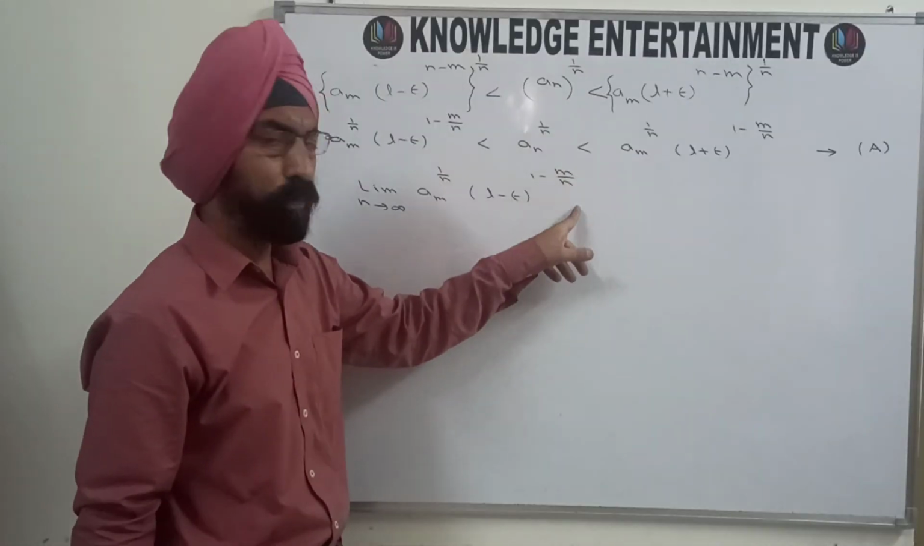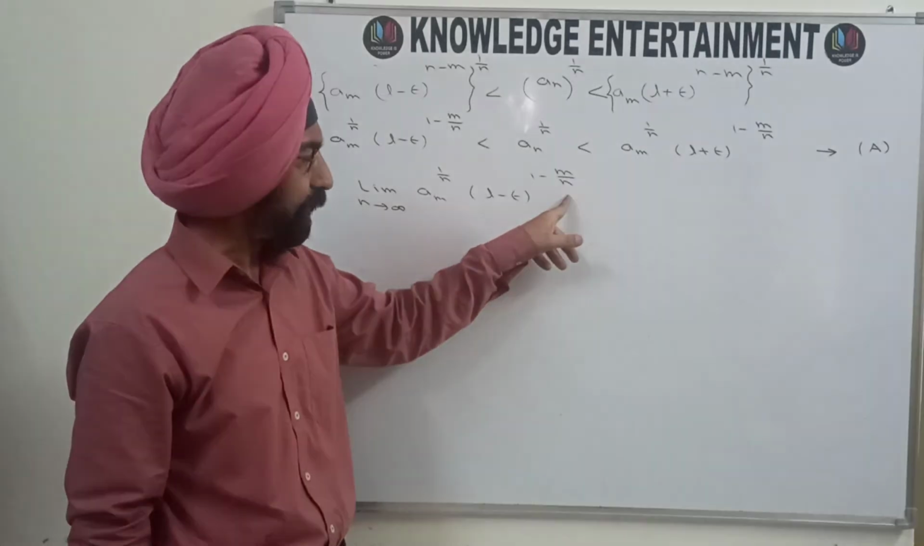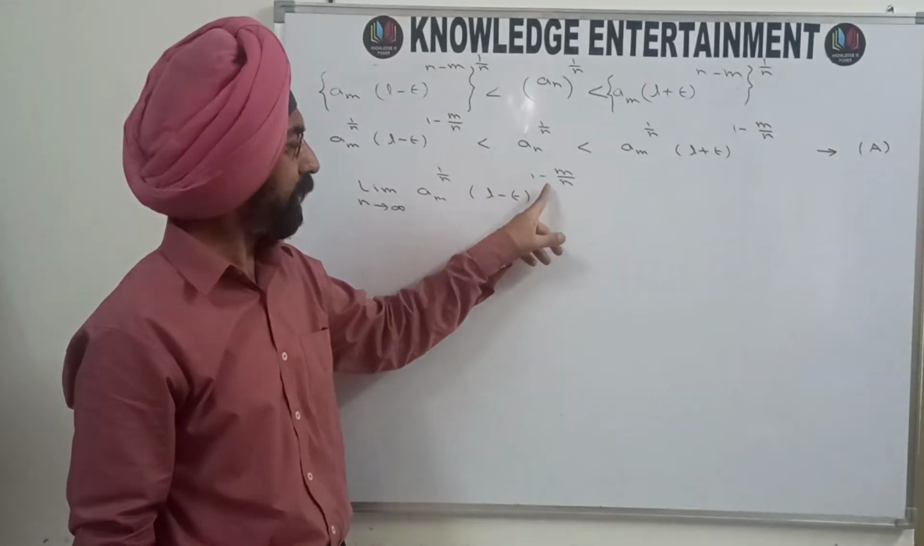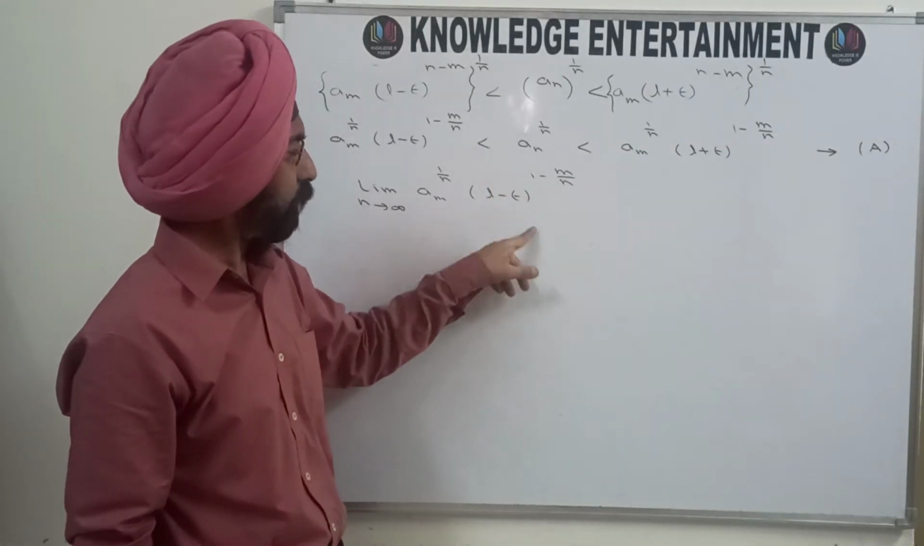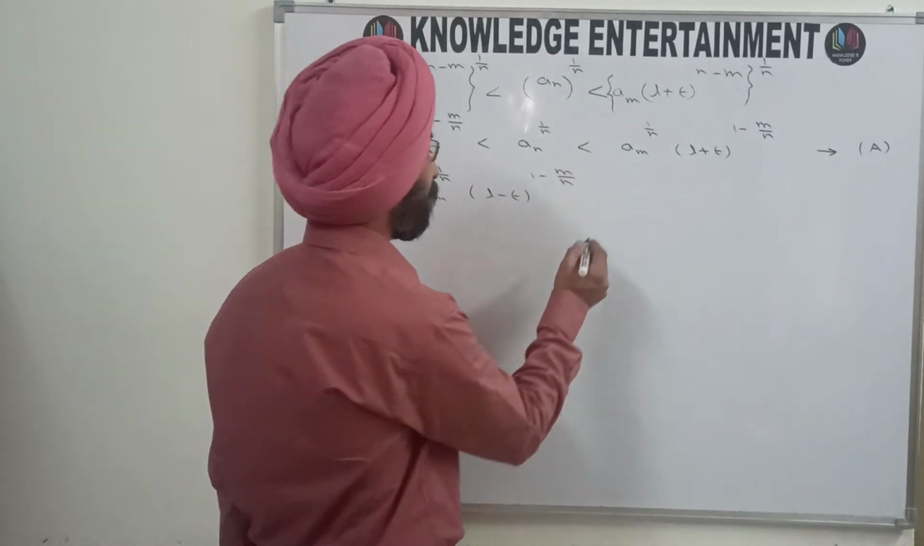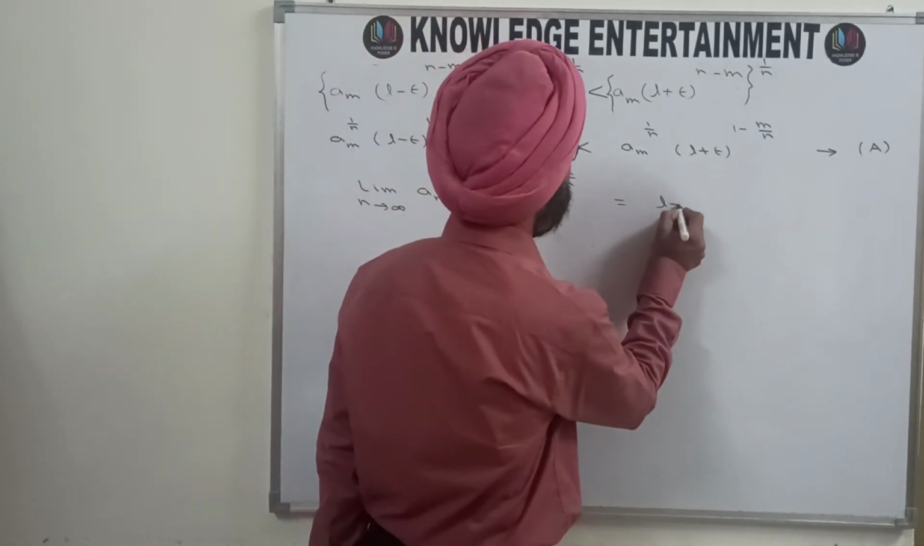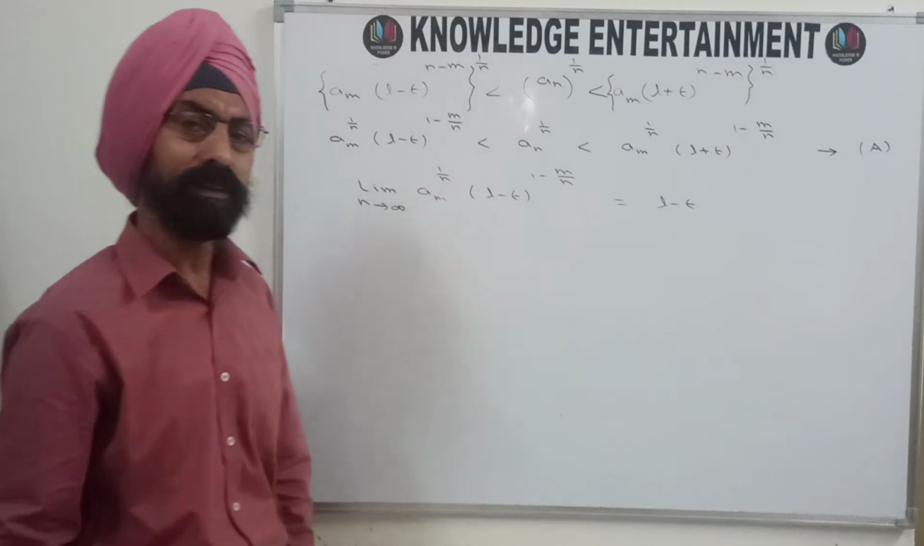Here this m upon n will become 0 because n is approaching infinity. So 1 minus 0 is 1, and (L minus epsilon) is raised to the power 1. So this limit becomes equal to L minus epsilon.